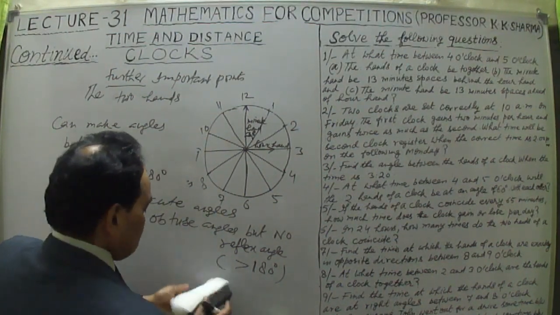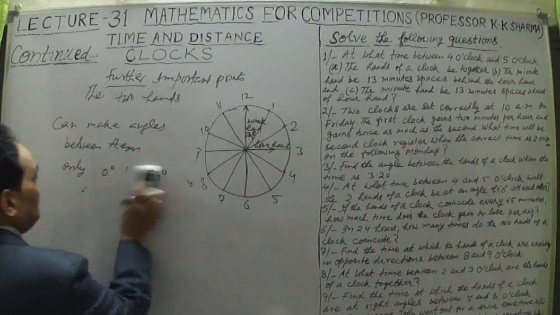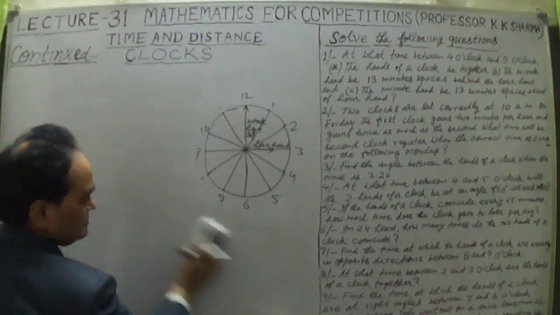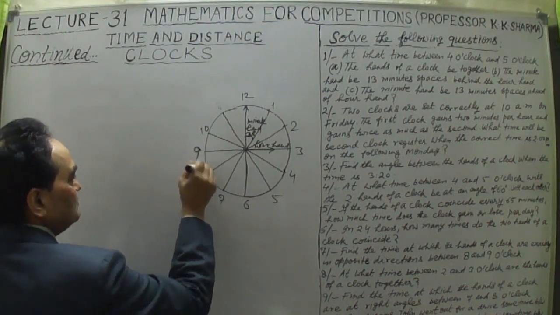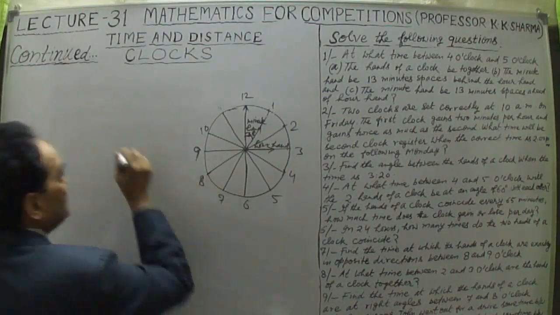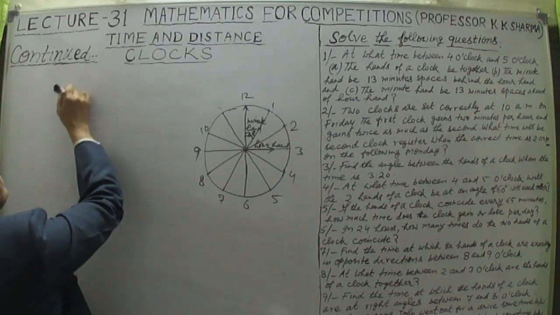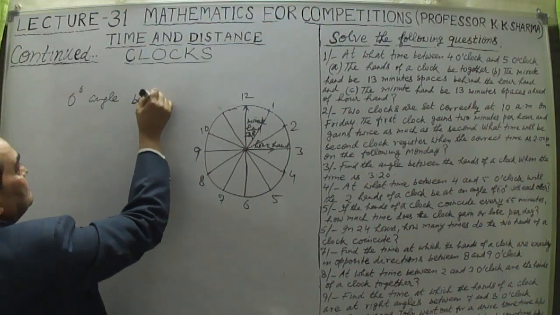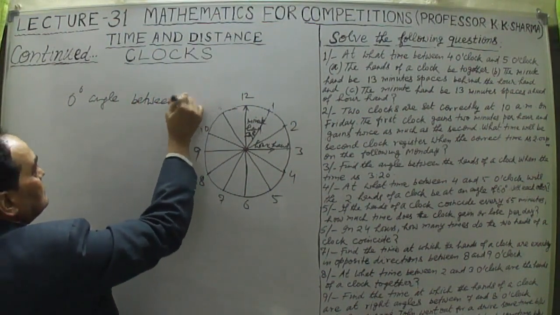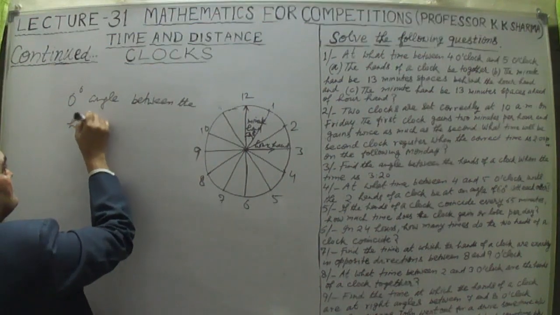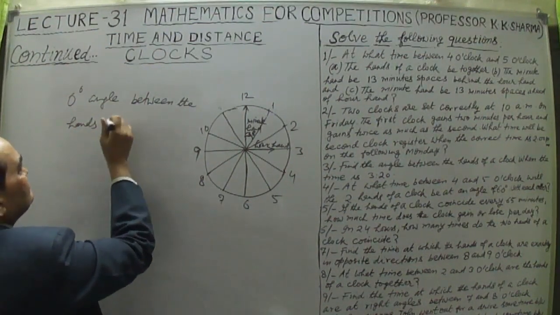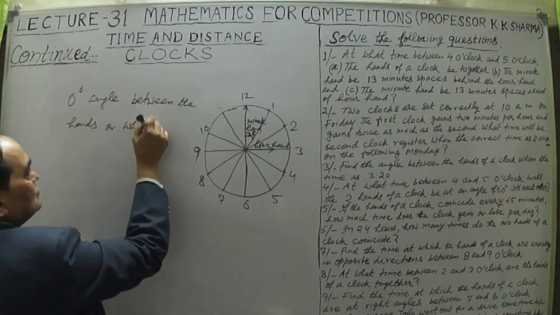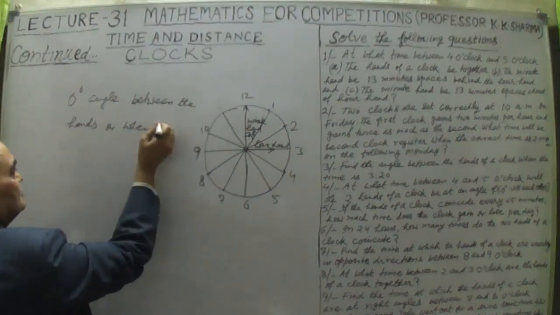Let me now take other things. How are the angles made between them? These are important points I am taking further. Let me take these important points here. The 0 degree angle between the two hands is made when the two hands coincide with each other.